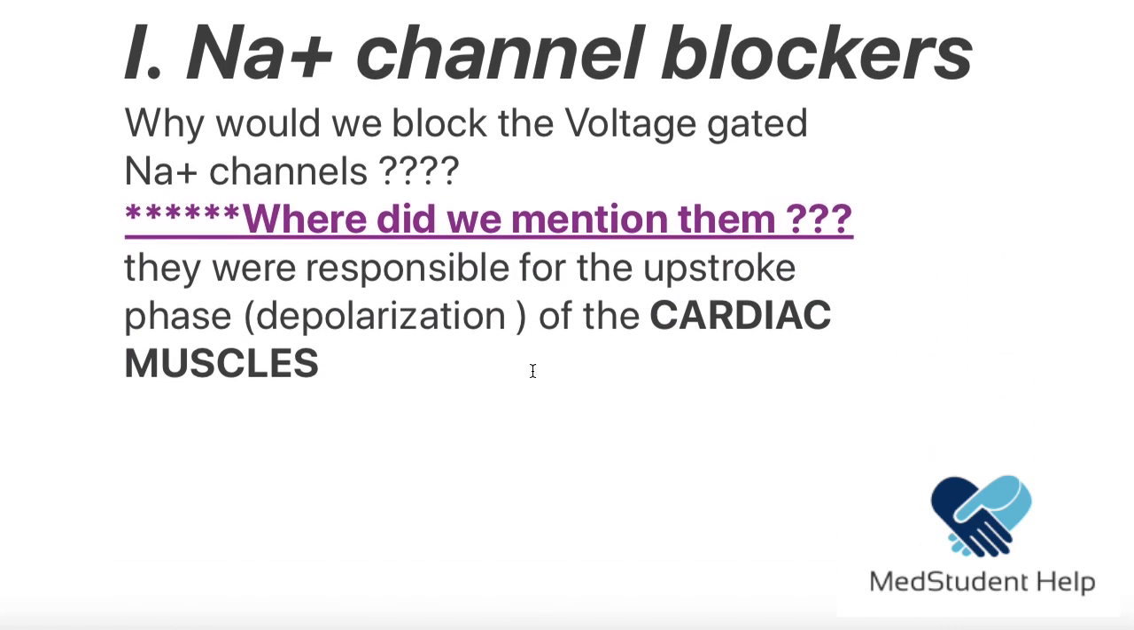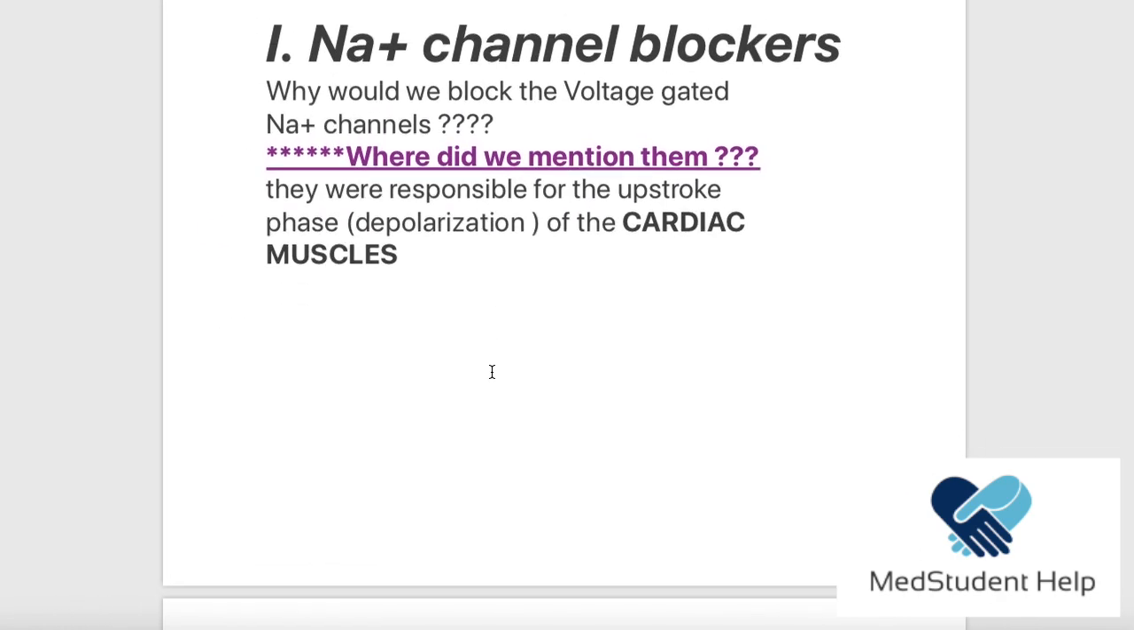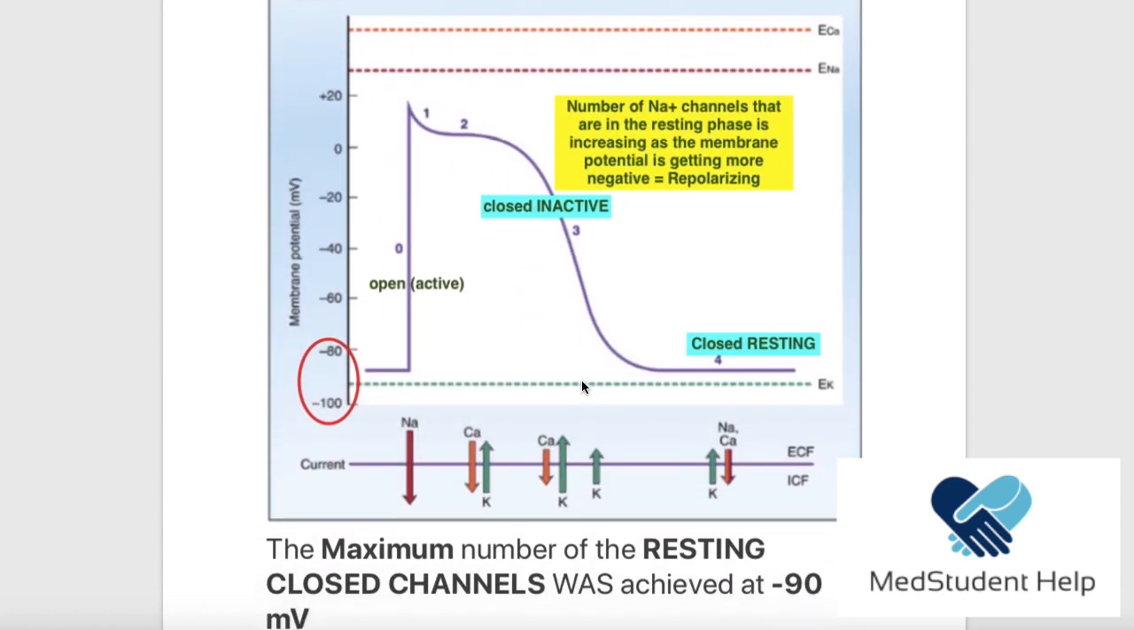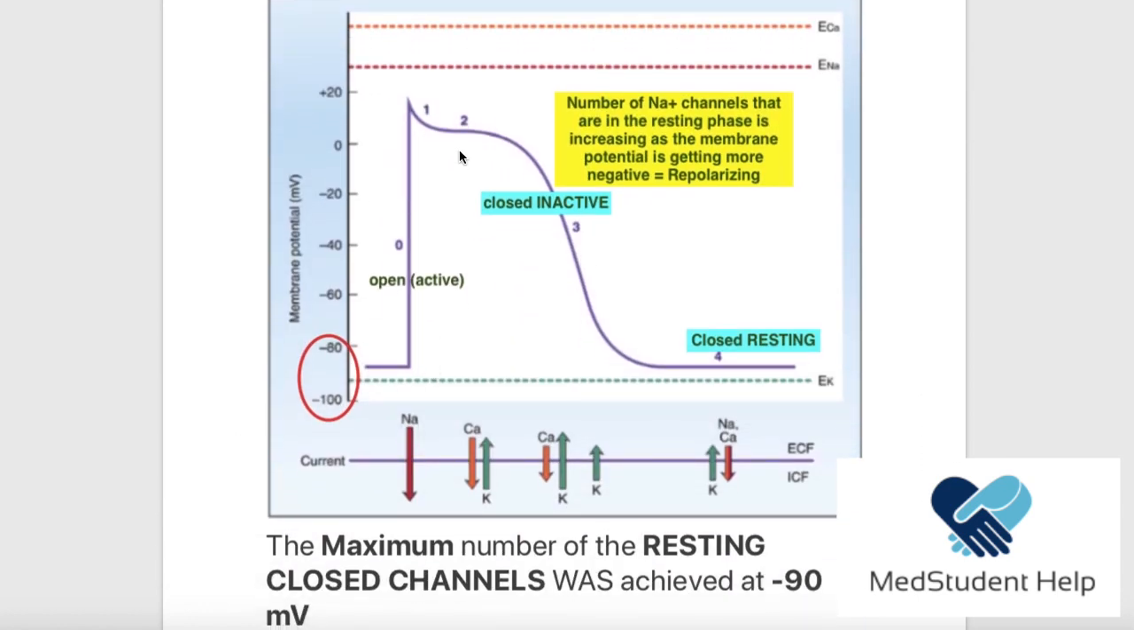Now, the first class of the antiarrhythmic drugs is the sodium channel blockers. Why would we block the sodium channels, and where did we have them? So let's remind ourselves: where did we mention the voltage gated sodium channels? As you remember, they were responsible for the upstroke phase, which represented the depolarization of the cardiac muscles. As you see in this figure, this is the cardiac muscle depolarization cycle, and this phase, phase 4, was the resting phase.